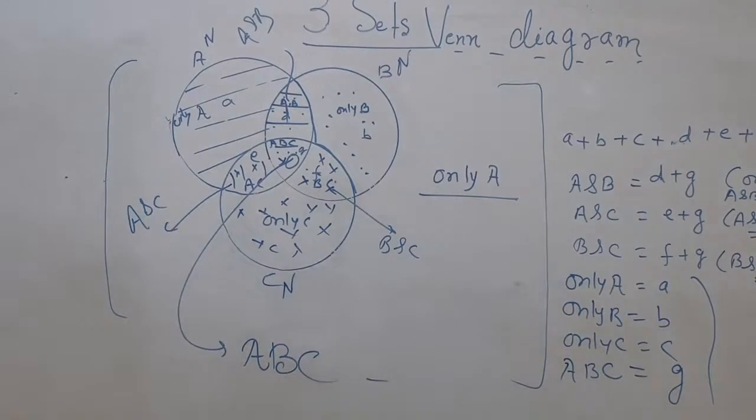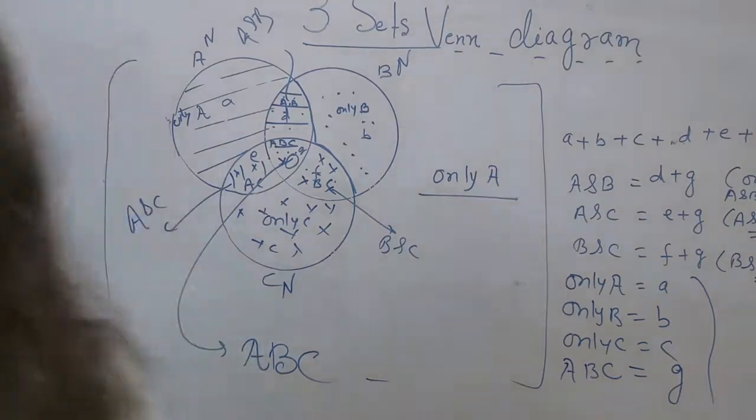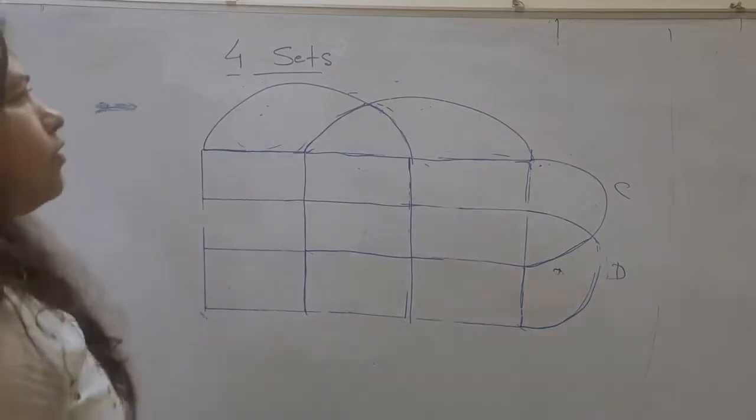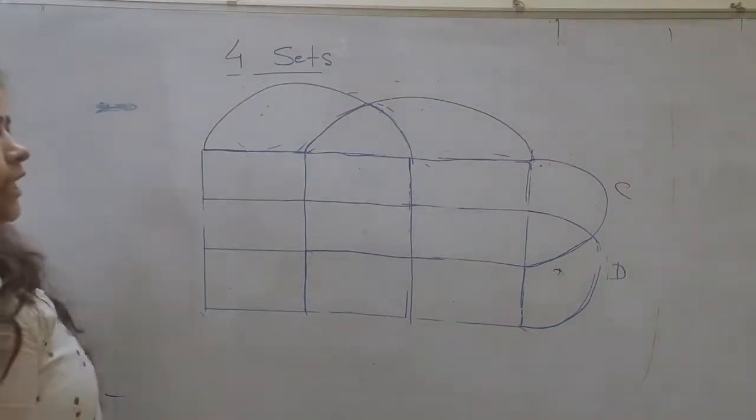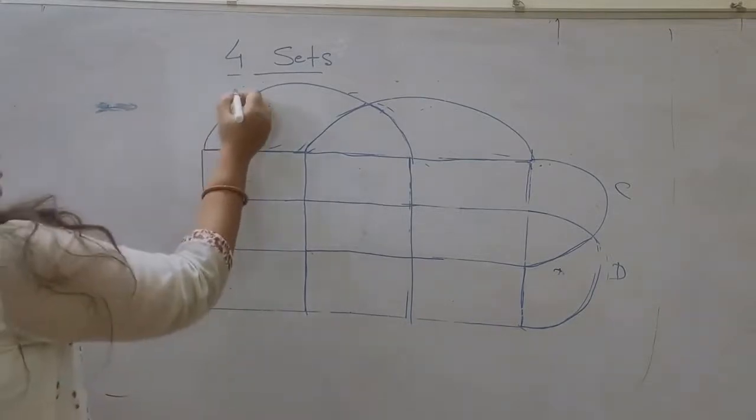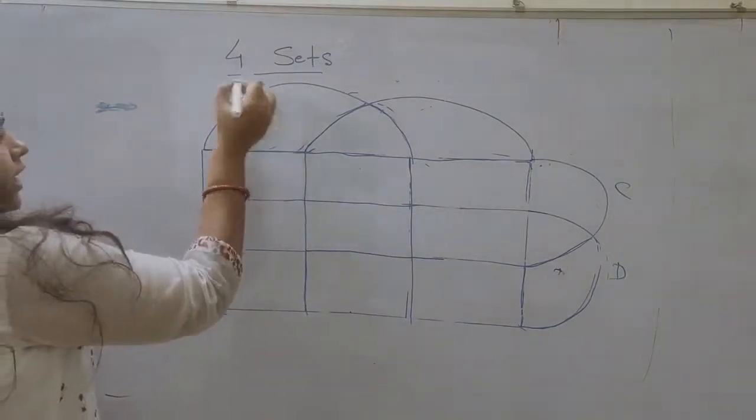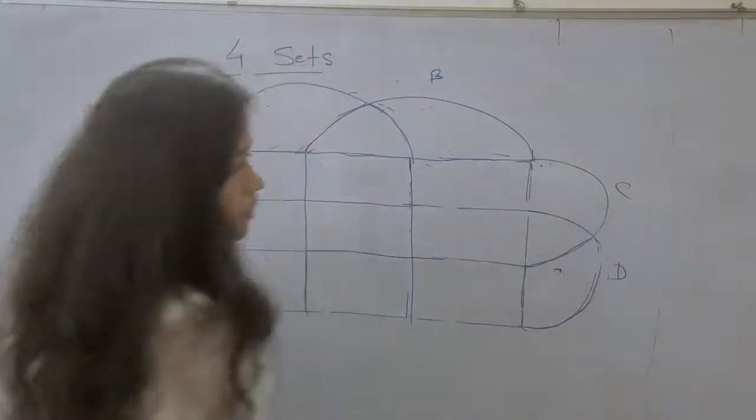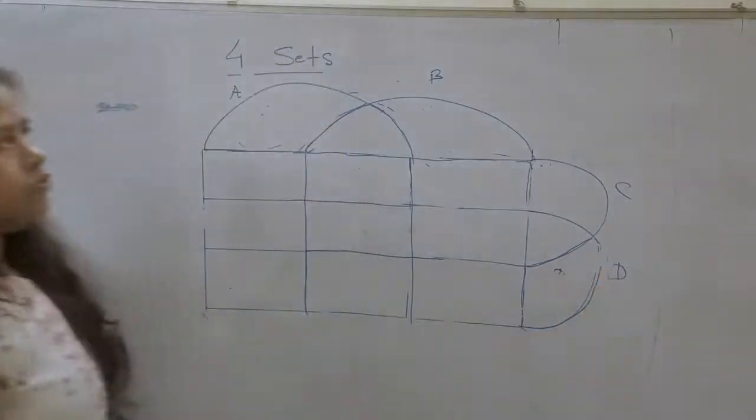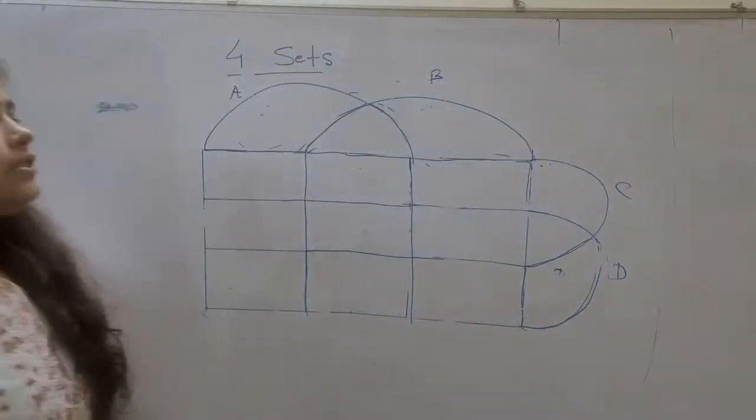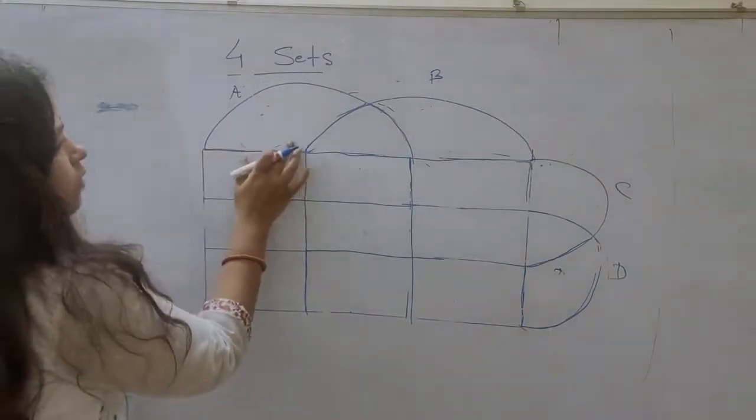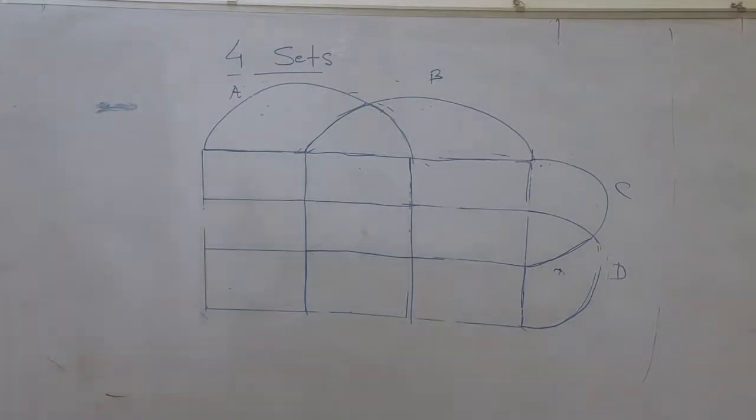Now we will learn how to draw the four sets diagram. Continue watching. How to make a four sets Venn diagram? Suppose there are four types of people. Type A reads A newspaper, type B reads B newspaper, type C reads C newspaper, and type D reads D newspaper. Then how can this be formulated in the Venn diagram? Firstly we will learn how to draw the four sets diagram.